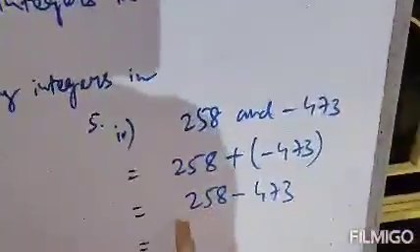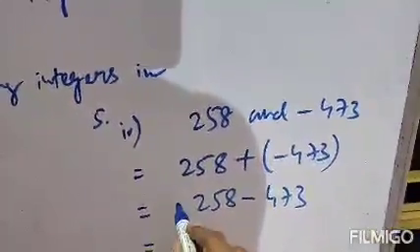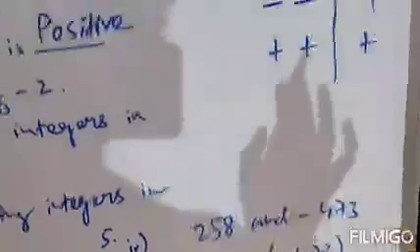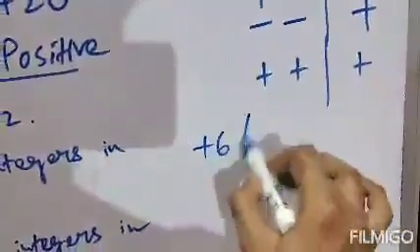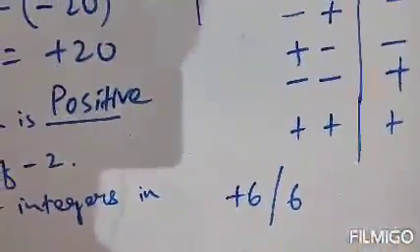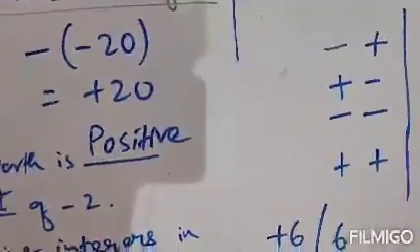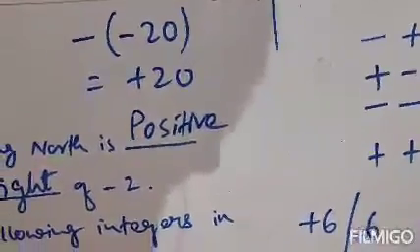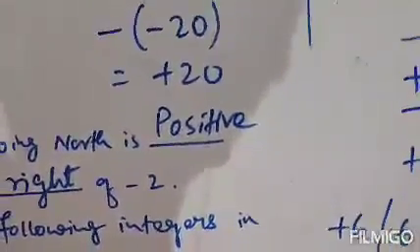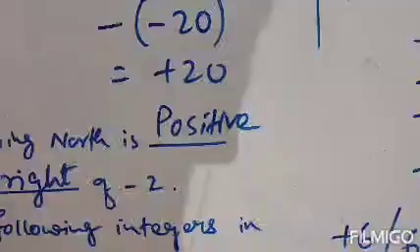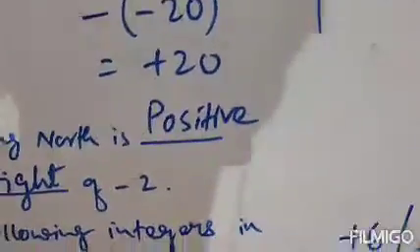Now before 258 there is a plus sign, because I have told you that plus 6 is the same as 6. If there is no sign given before any number, we will consider it as a plus sign.